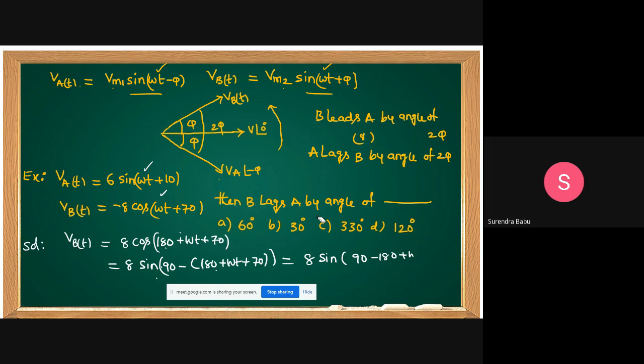Yes, friends. 180 plus omega t plus 70, that we are getting directly, or otherwise we can do like this: sine 90 plus theta is cos theta. Yeah, 180 we can get. 8 sine, I want to write in the same functions. You can write in the same functions. Sine 90 minus theta is cos theta. 90 minus 180 minus omega t minus 70 you can get. Sine of minus theta, again you can get cos theta.